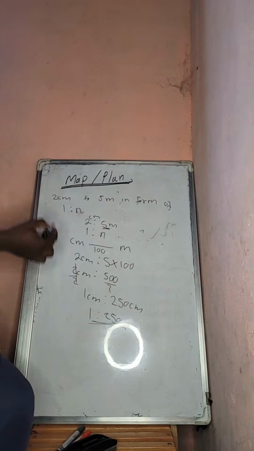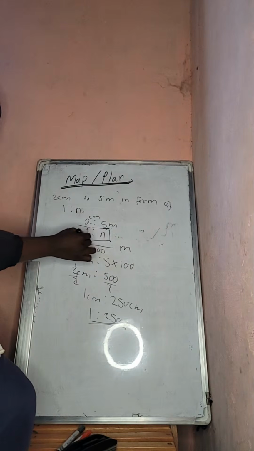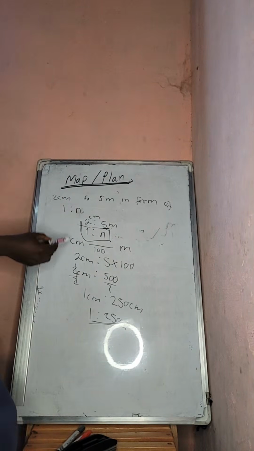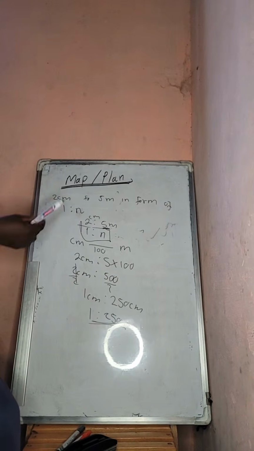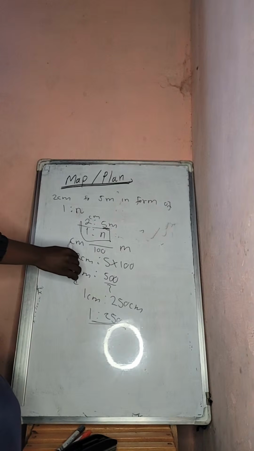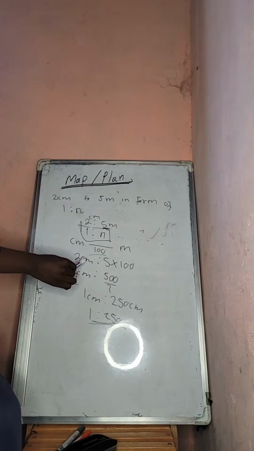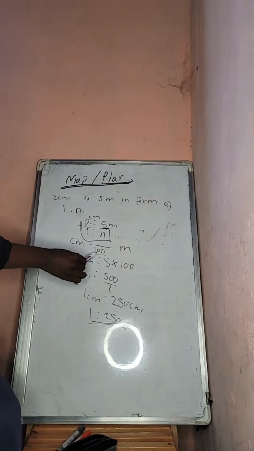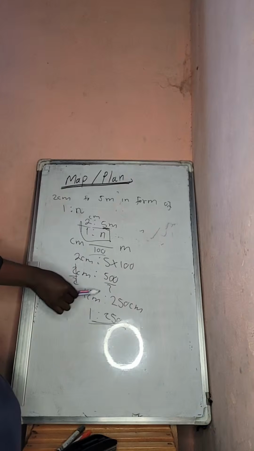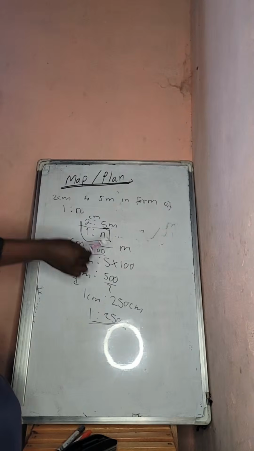That is 5 meters converted to centimeters, going to 1 is to n, where 1 centimeter represents n centimeters. The relationship between centimeters and meters is 100, so we convert 5 meters into centimeters. We are moving from bigger to smaller, so we multiply by the relationship. Because 1 meter is 100 centimeters, 5 times 100 gives 500 centimeters. So in the form of 1 is to n, I have 1 is to 250.